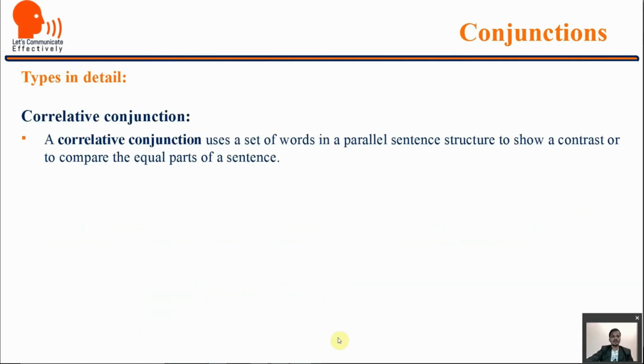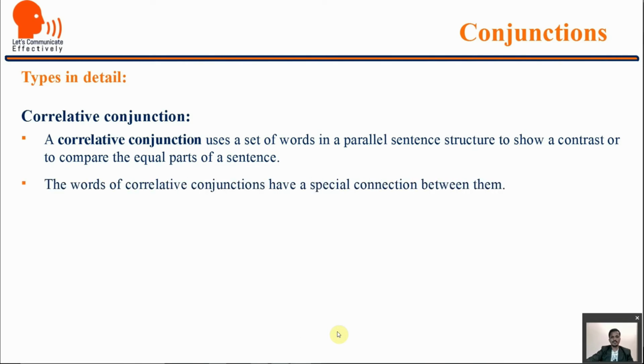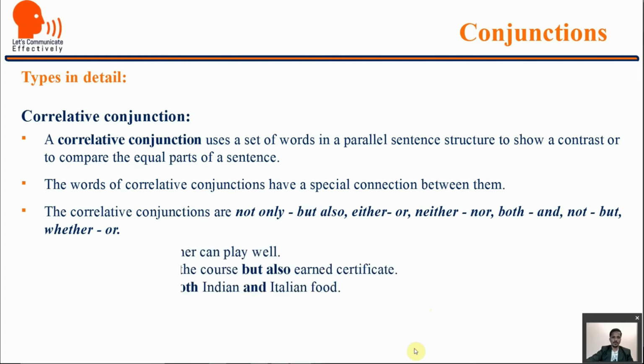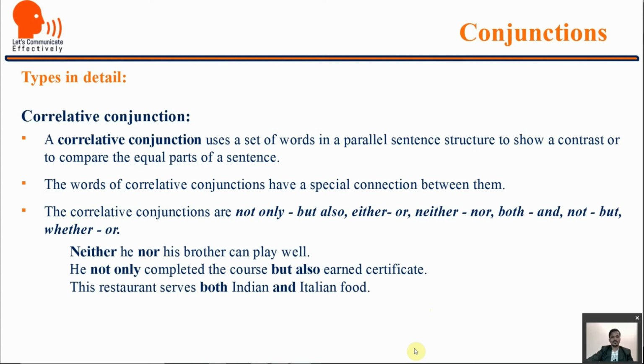Correlative conjunctions. A correlative conjunction uses a set of words in a parallel sentence structure to show a contrast or to compare the equal parts of a sentence. The words of correlative conjunctions have a special connection between them. The correlative conjunctions are not only but also, either or, neither nor, both and, not but, whether or. Examples: neither he nor his brother can play well. He not only completed the course but also earned certificates. This restaurant serves both Indian and Italian food.